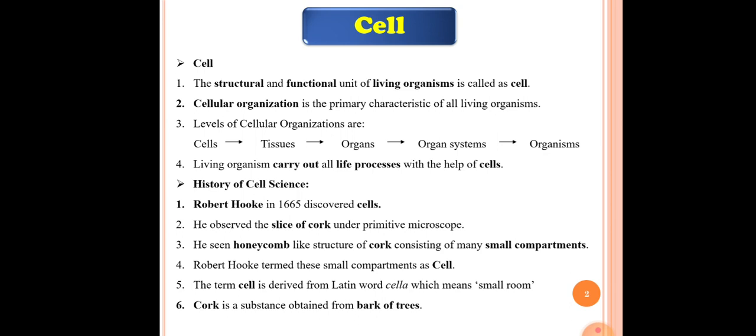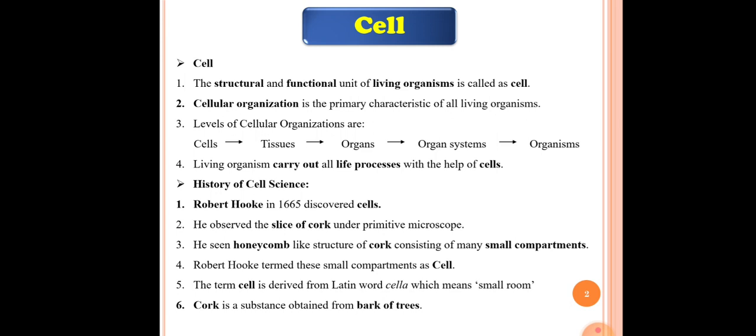cork under a primitive microscope. The third point is he saw a honeycomb-like structure of cork consisting of many small compartments. Under the primitive microscope, Robert Hooke observed the honeycomb-like structure of the cork, which consists of many small compartments. The fourth point is Robert Hooke termed these small compartments as cells. The fifth point is the term cell is derived from the Latin word cella, which means small room or small compartment.